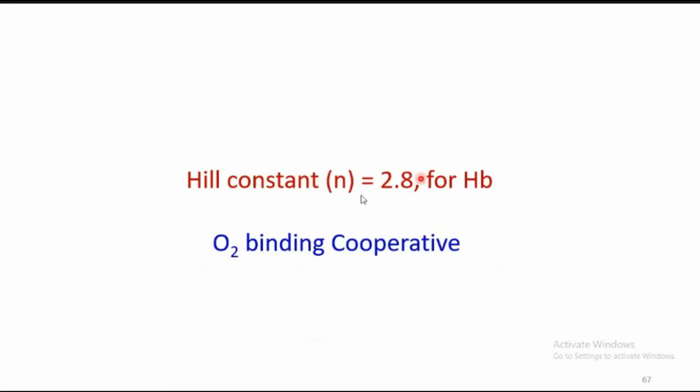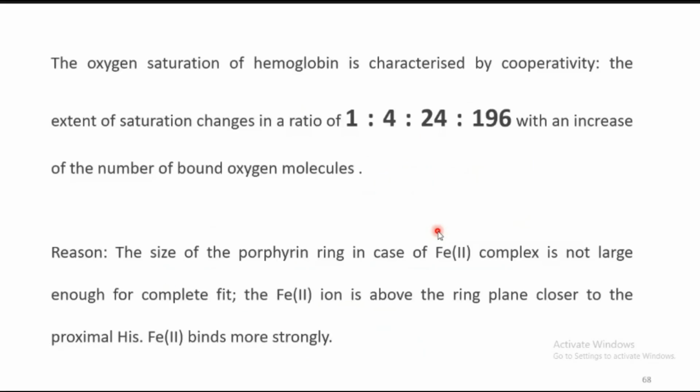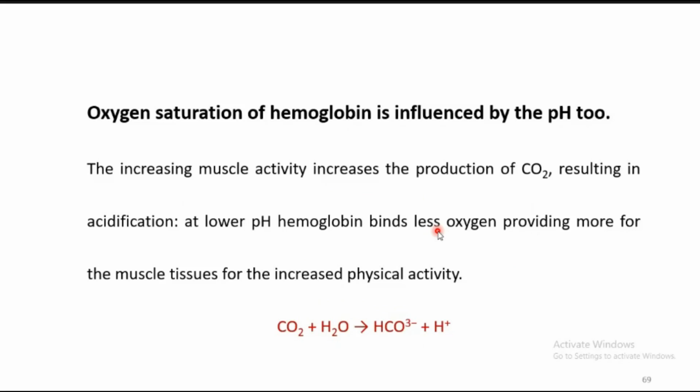Already we said the Hill constant n is equal to 2.8 for hemoglobin, so we can come to the conclusion that n is greater than 1, so a cooperative mechanism is operating here. So everything, I think, we have already discussed.